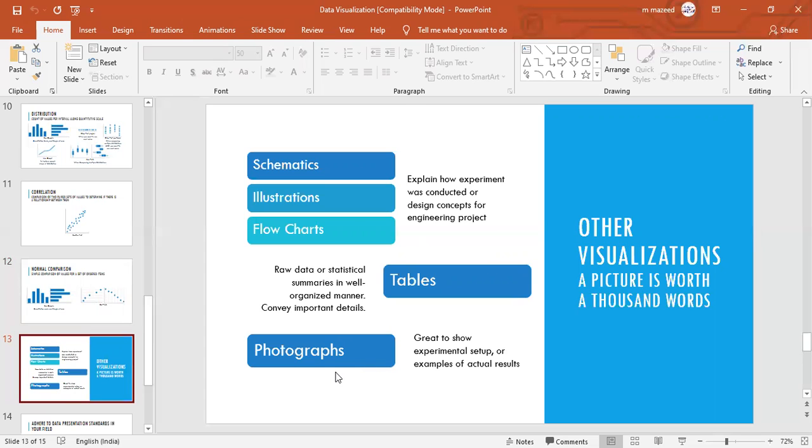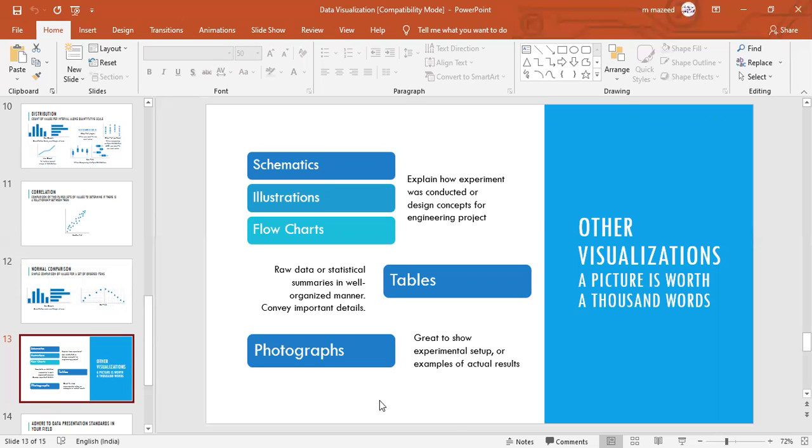Suppose we have conducted a graduation day. Now, if I want to create a report to management, then I will share some pics with them so that they will understand, oh, it has gone very well like that. If I simply write a report in Word or Excel, then they don't understand. So these are all certain visual tools also. Don't think about whether we can share the photos or not. Yes, you can. You are expressing how the particular issue or event has gone.